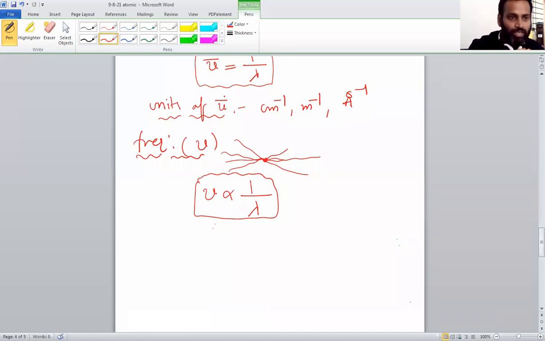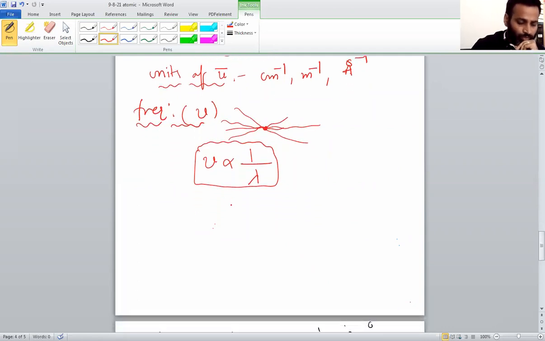See, for reciprocal we take an equal sign here, and inversely proportional means this symbol we consider. So nu is inversely proportional to lambda. Inversely means 1 by already, so don't say inversely proportional to 1 by lambda. Understood? So what do we have here finally? To remove that proportionality, we use some constant. Nu is equal to C by lambda. So frequency nu is equal to what? C by lambda. So frequency is inversely proportional to wavelength.